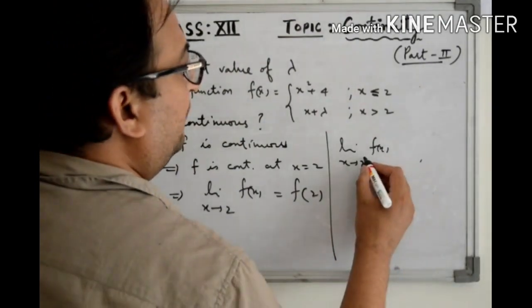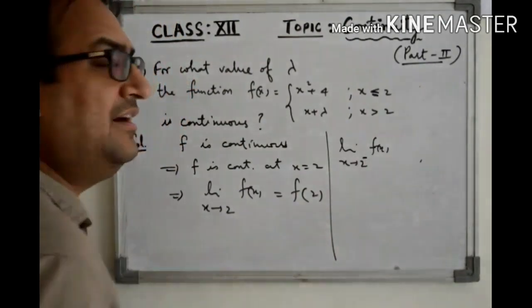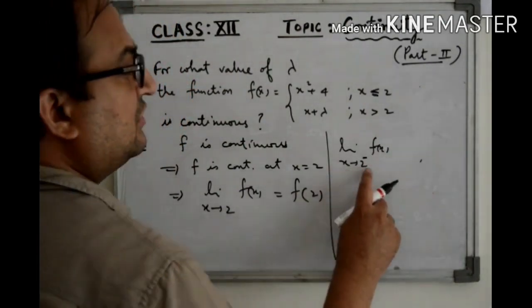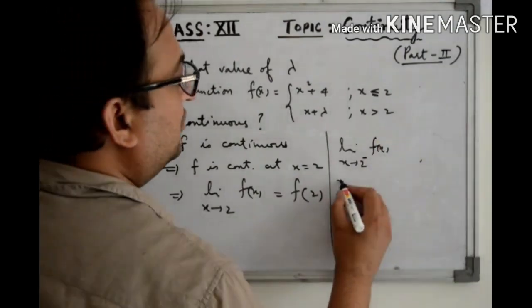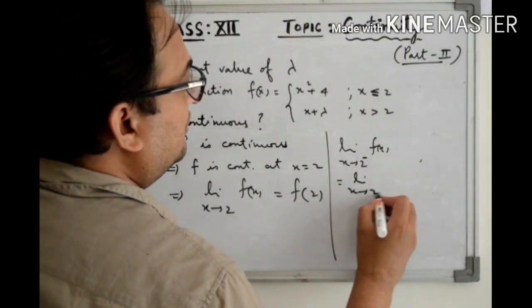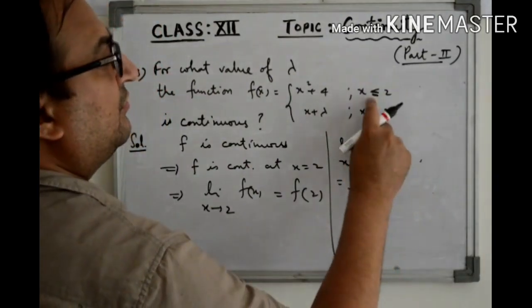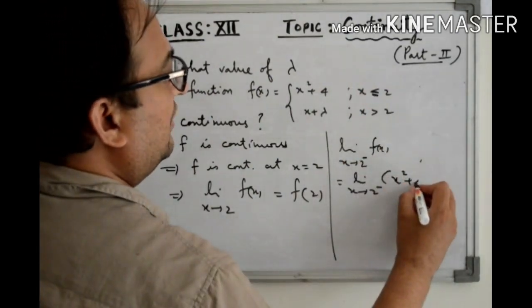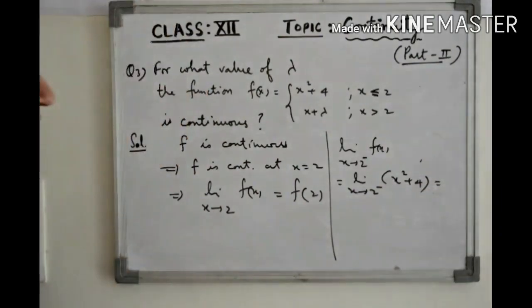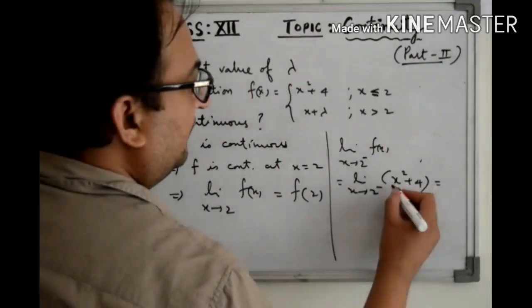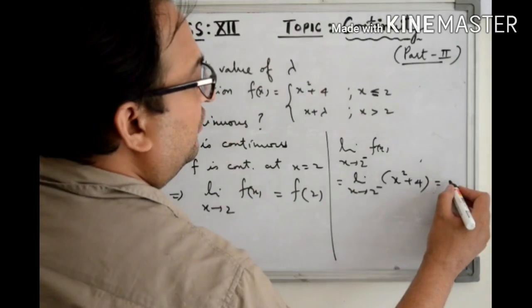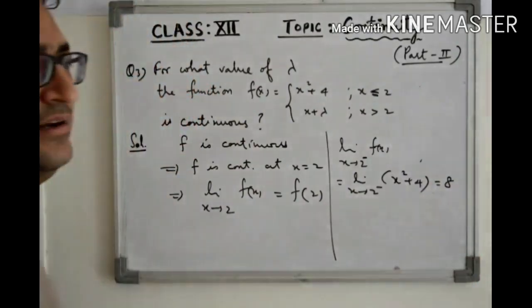Suppose first we find the left hand limit. It means x approaches 2 from the negative side. So this will be the limit as x approaches 2 negative of the function, and if x approaches 2 from the negative side, the function is x square plus 4, and this limit is 2 square plus 4, 4 plus 4, that is 8.